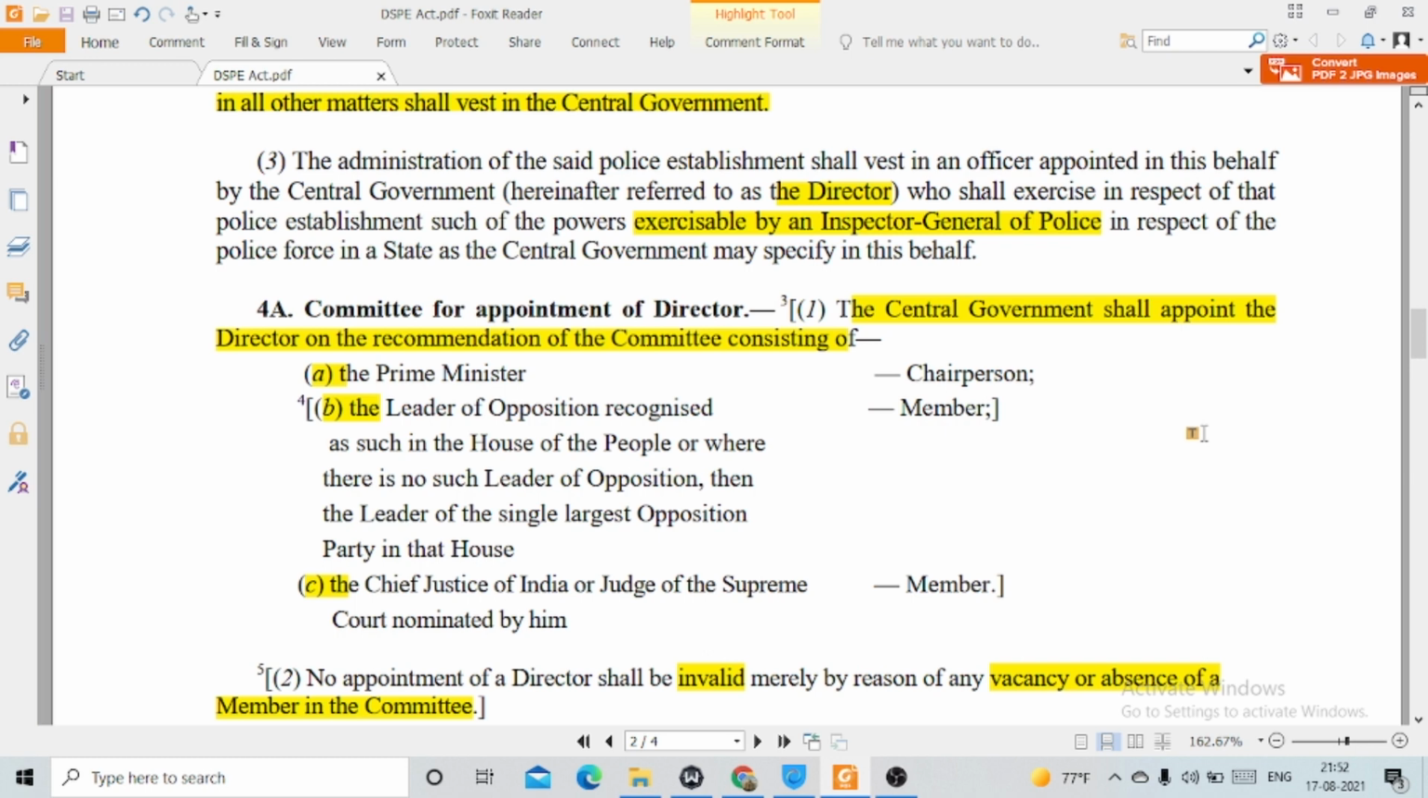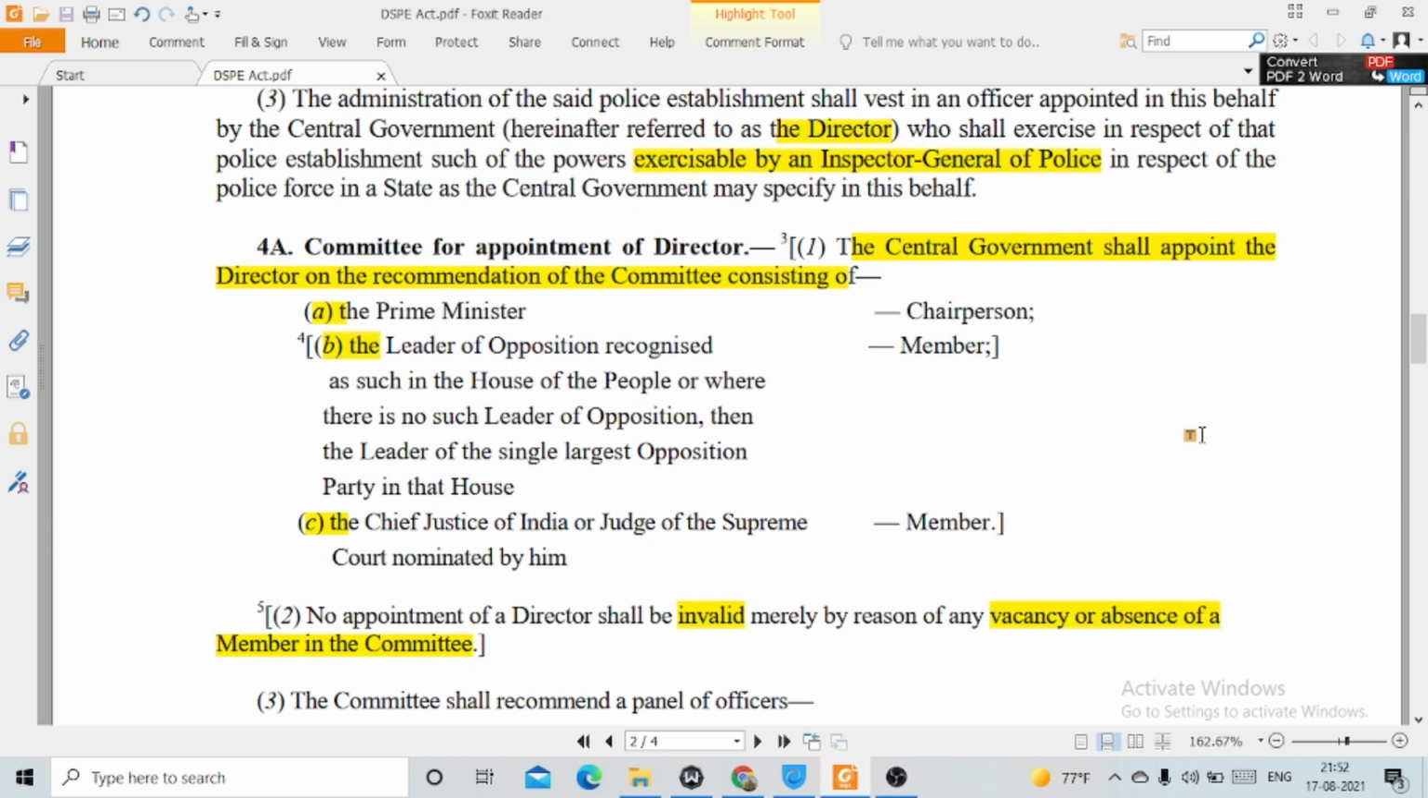The central government shall appoint the director on the recommendation of the committee consisting of the Prime Minister, who shall be its chairman, the leader of opposition recognized as such in the House of the People, or where there is no such leader of opposition, then the leader of the single largest opposition party in that house, who shall be its member, and the Chief Justice of India or the Judge of the Supreme Court nominated by him, who will be its member. So actually there are two members and one chairperson. That committee will consist of these persons only.